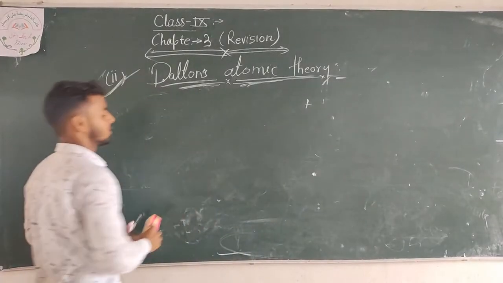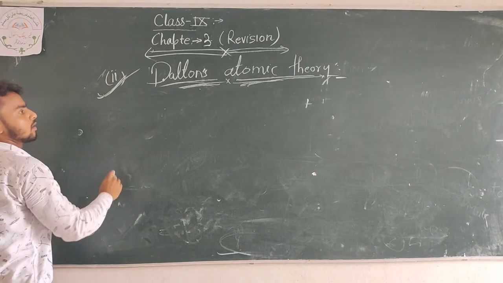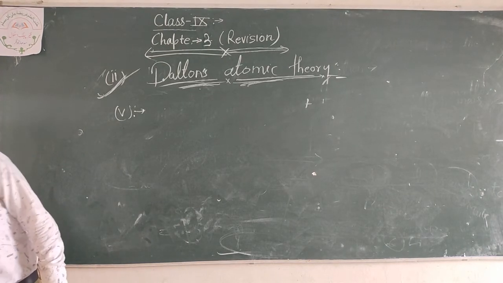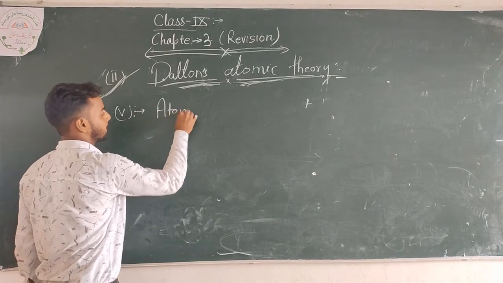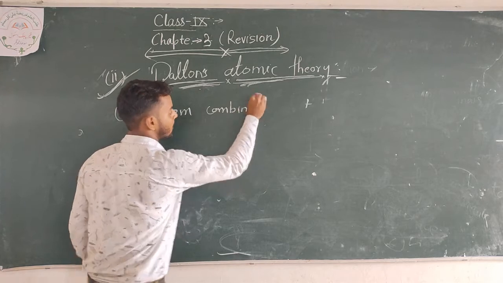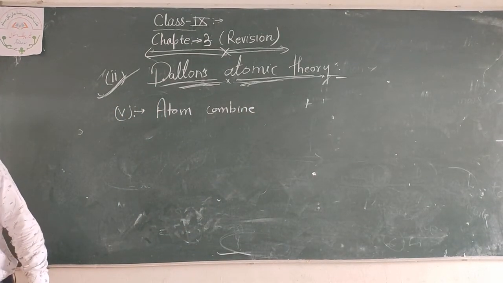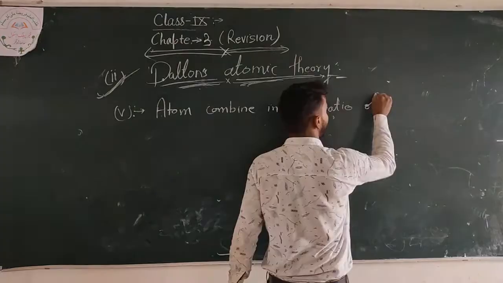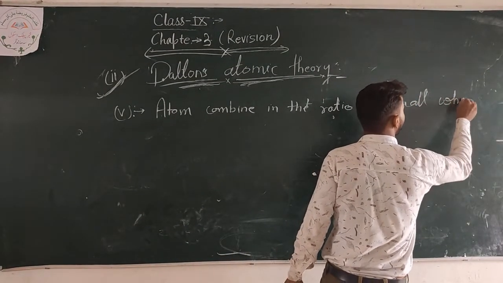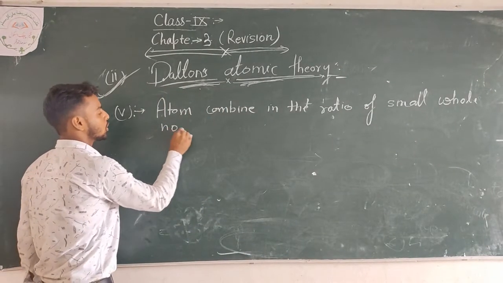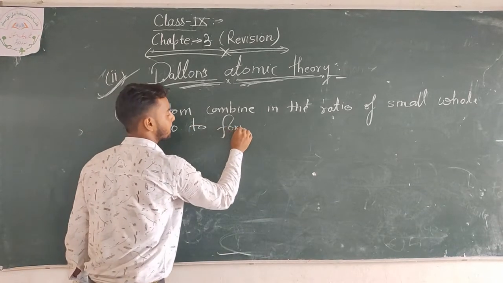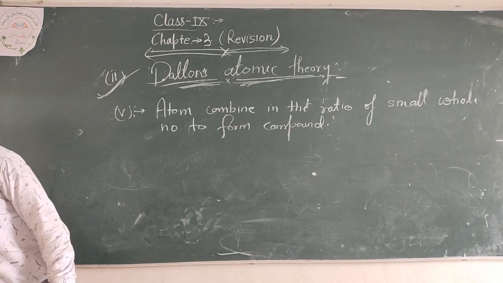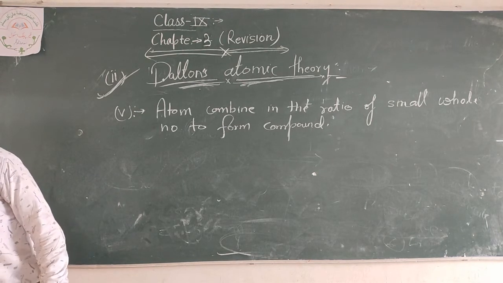we are going to the fifth theory of Dalton, and the fifth theory of Dalton is: atoms combine in the ratio of small whole numbers to form compounds.